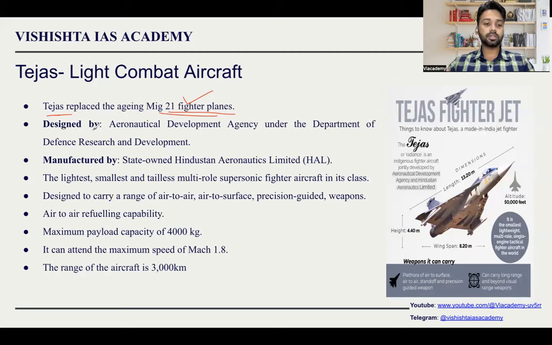The significance of Tejas is that it is designed by DRDO, the Defence Research and Development Organisation, but manufactured by Hindustan Aeronautics Limited. Students should be very, very careful when dealing with this kind of topic. It is designed by DRDO but manufactured by Hindustan Aeronautics Limited. It is the lightest, smallest, tailless multi-role supersonic fighter aircraft in its class. Supersonic means it can travel at a speed higher than the speed of sound. The speed of sound is 330 meters per second, so it will travel faster than that.